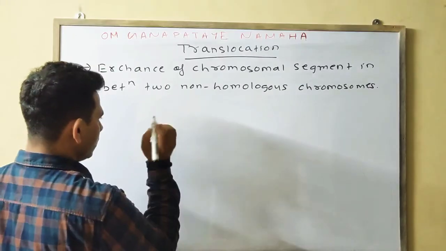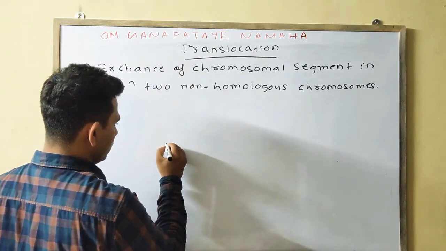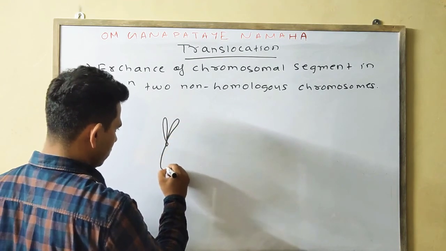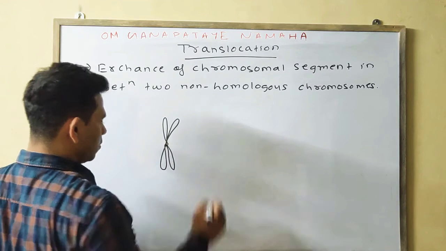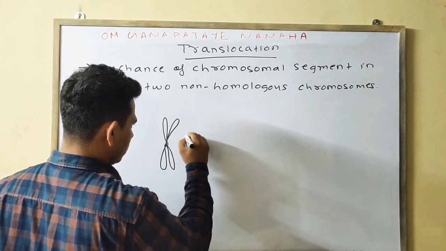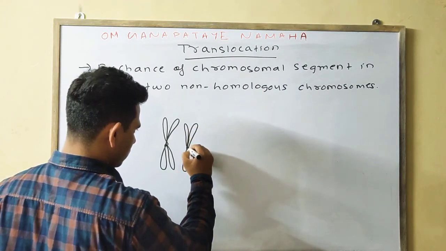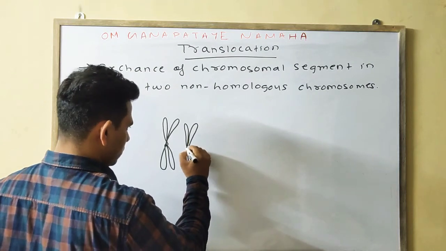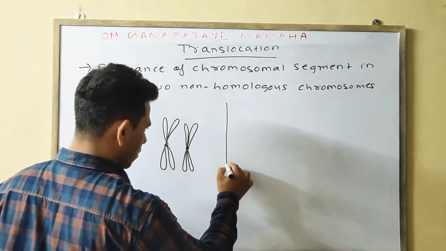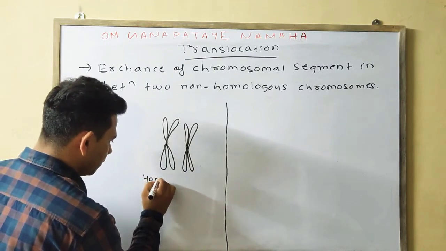See, suppose this one is a centromere. Okay, this is one pair of chromosome, this is another pair of the chromosome. This one is one homologous pair.